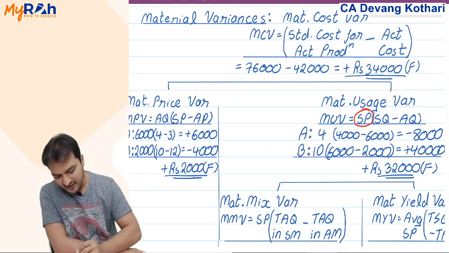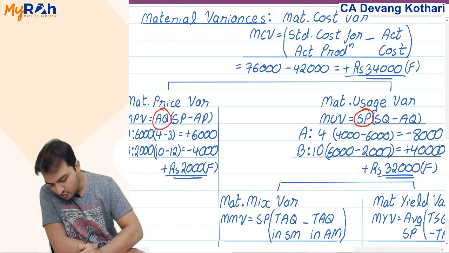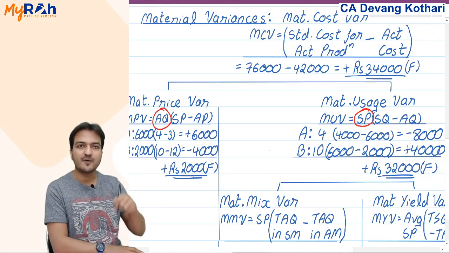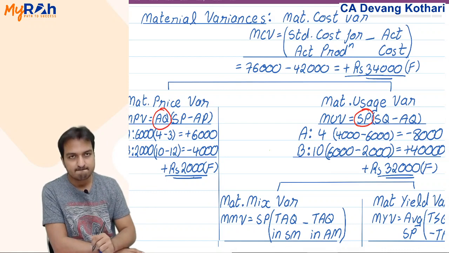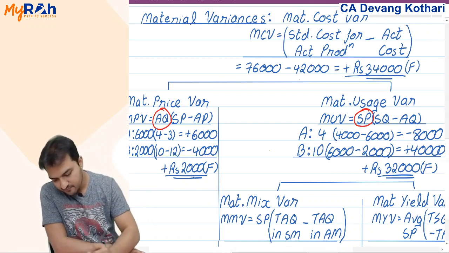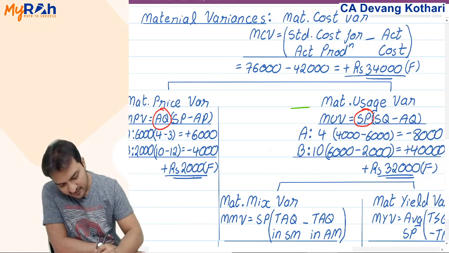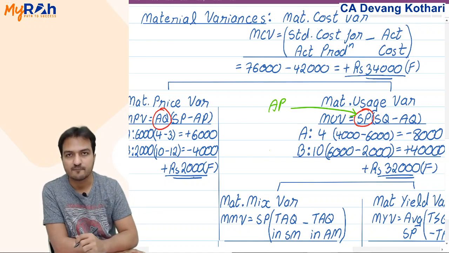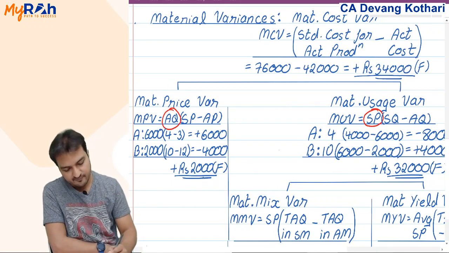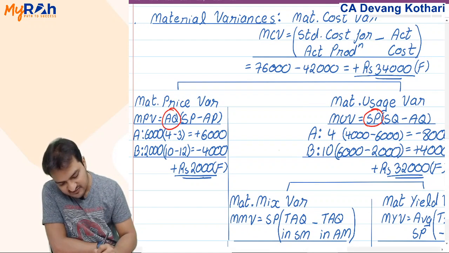Because look, in price variance, I have written actual quantity outside the bracket. Then in usage variance, why write standard price outside the bracket? Well, because if I write actual price over here, then many things will go wrong. Let me explain that with material A example only.